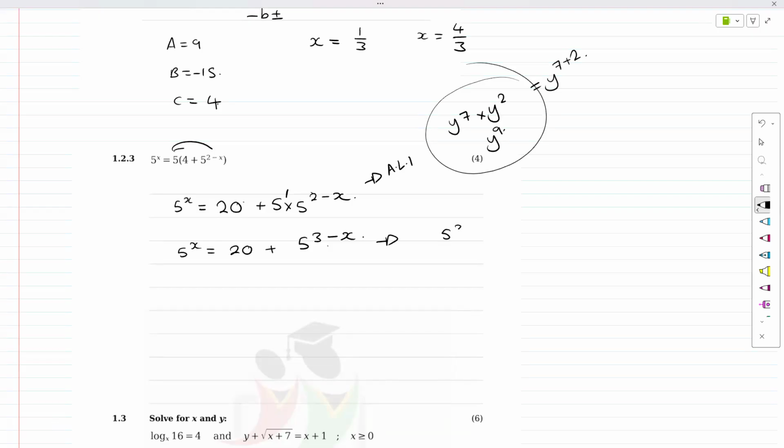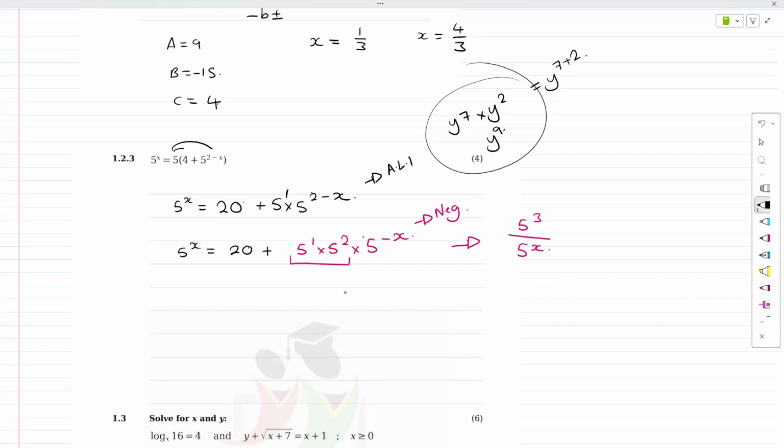Okay. So 5 to the 3 multiplied by 5 to the minus x, right? If you guys don't understand that, let's try and break this up so you guys can see what this is. 5 to the 1 multiplied by 5 to the 2 multiplied by 5 to the minus x. You see, these two are easy to deal with, so that's 5 to the 3. And this is the negative law. Remember, when we have a negative exponent, most likely it's in the wrong place. So we have to put it to the bottom.